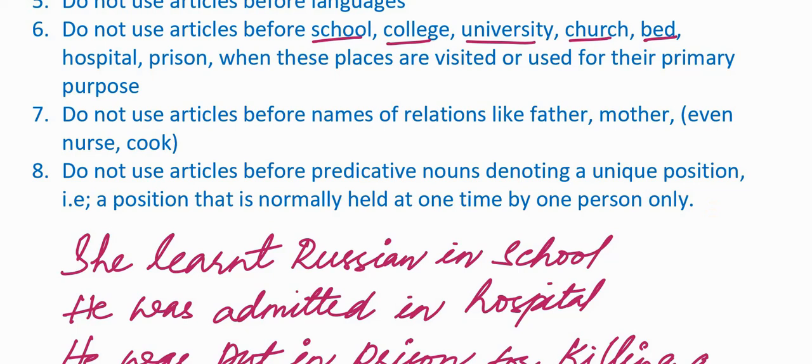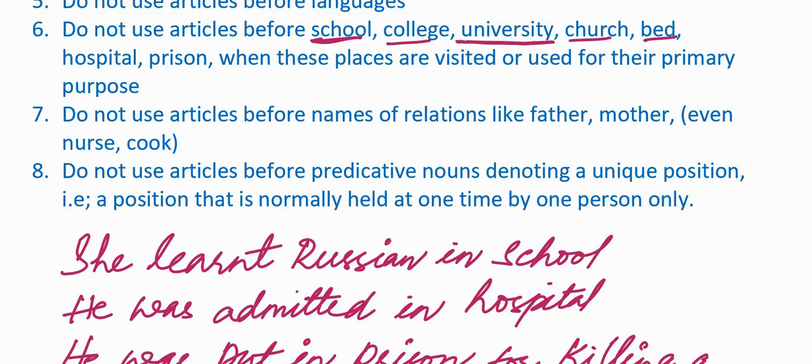Whenever we talk about a school, college, university, church or bed, hospital, prison, we should not use any article before them if they are used for their primary purpose. Now we all know why we go to school. To study. That is the primary and obvious reason of going to a school. If these nouns are used for their obvious reasons or their primary uses, then we do not use articles.